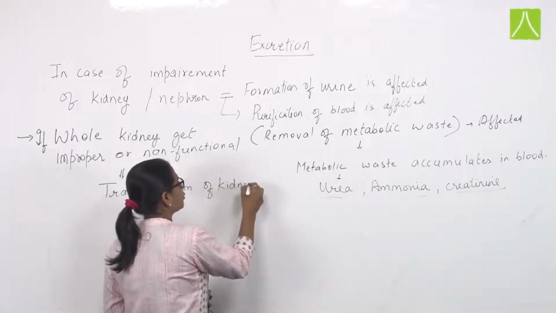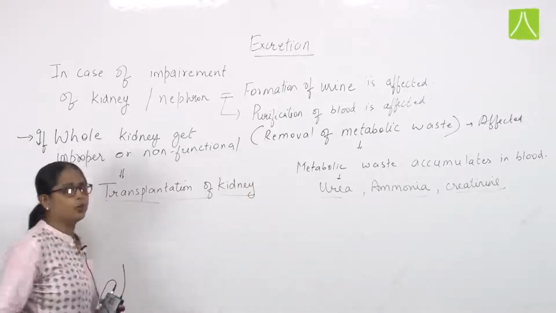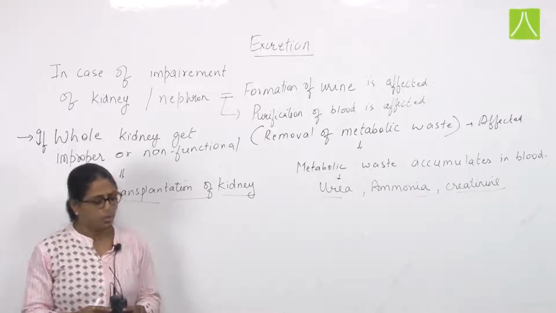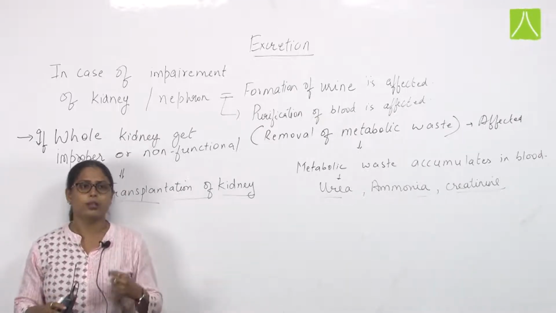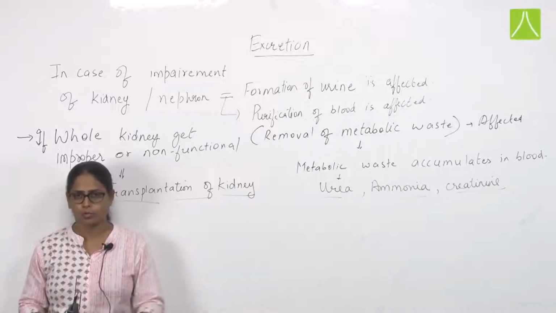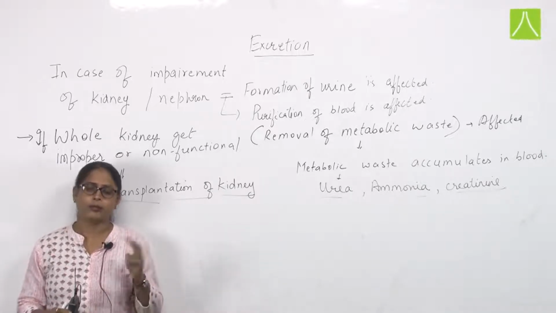This transplantation is done between a donor and a recipient. Firstly, matching should be done between their organs and their blood groups.